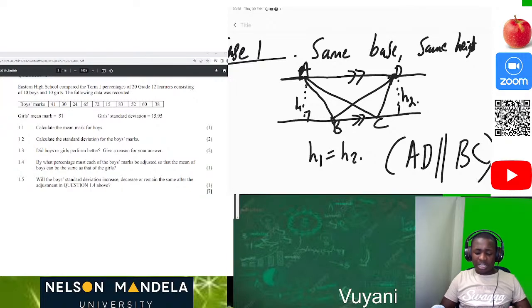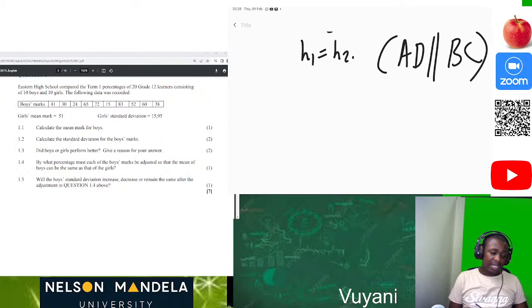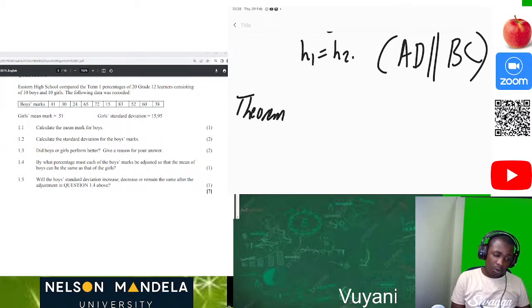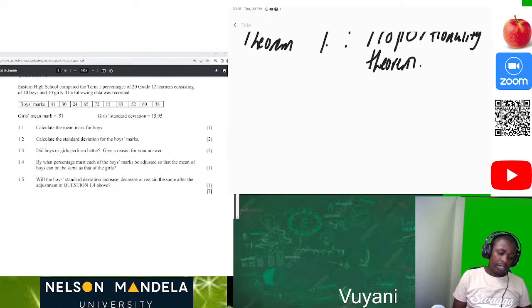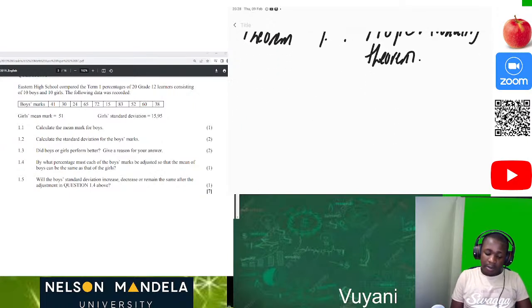But let me just jump straight to the business of today, which is theorem 1, which is called the proportionality theorem. So this one, I won't prove it, but the proof is examinable. So always know that the proof is examinable.